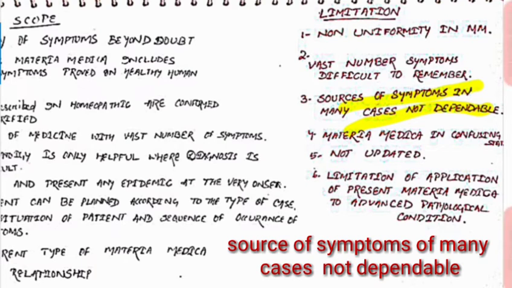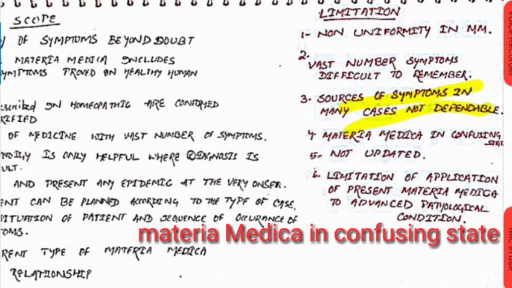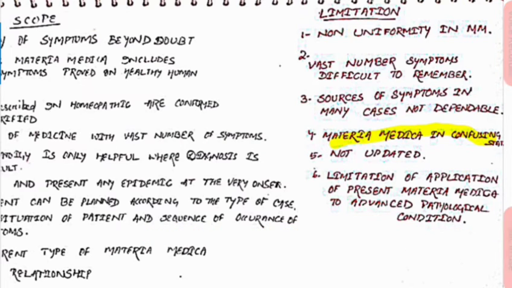Then the fourth point is that the materia medica is in a confusing state. What does it mean? In some materia medica only mental symptoms are written, whereas in other materia medica there are mental, pathological, particular, and therapeutic symptoms, all written. So a user of the materia medica gets confused about which one to follow or not. That is the thing.